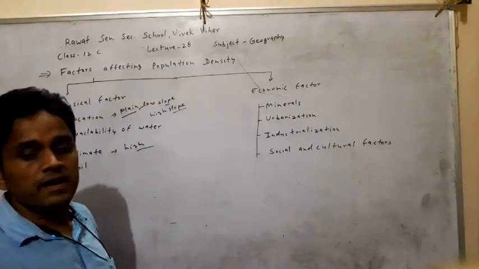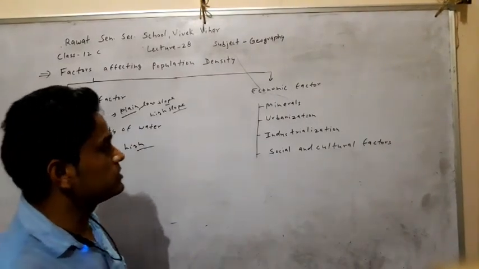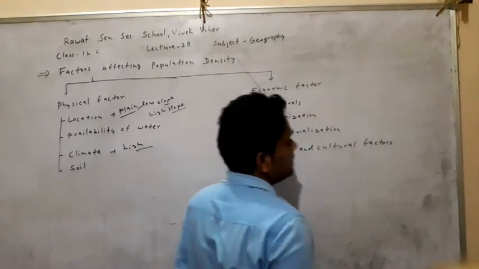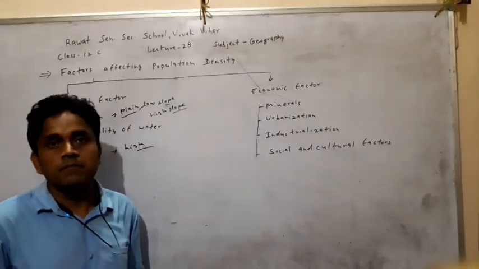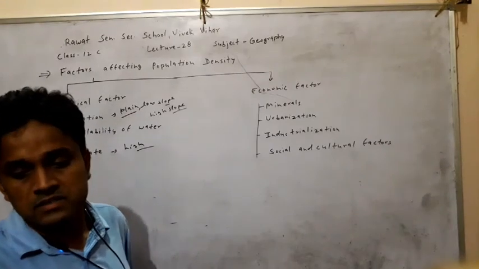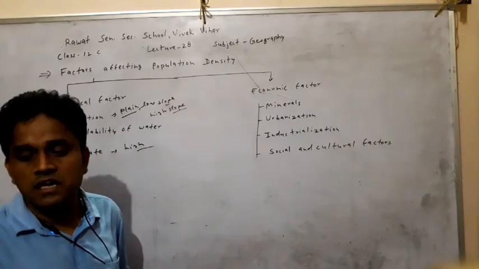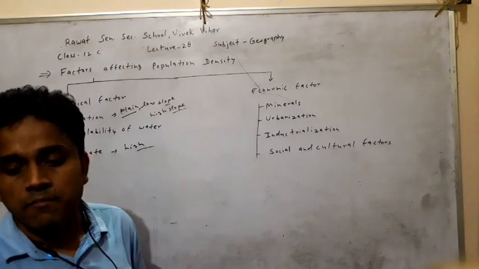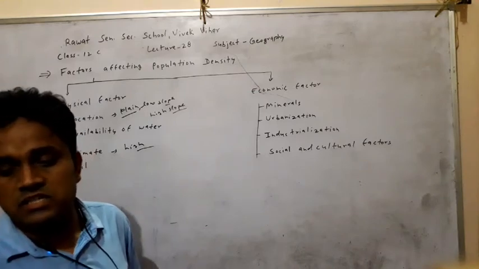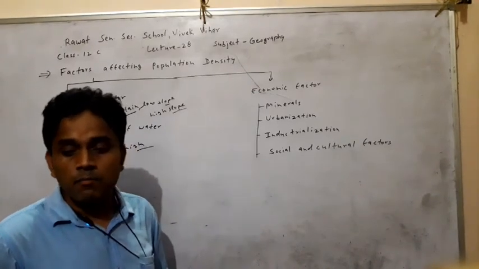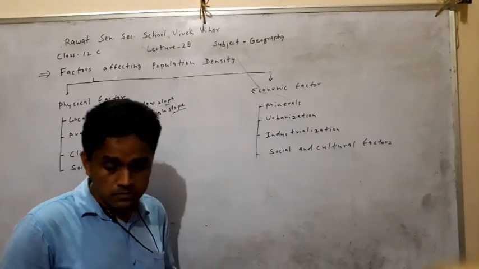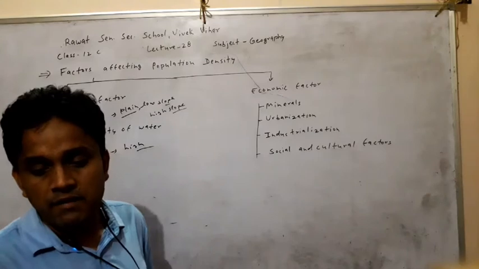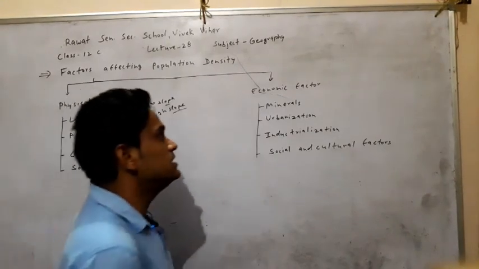First, minerals. Minerals also affect the population density. For employment, many people gather nearby the minerals or mines. Availability of minerals attracts industries, and mining and industrial activities create employment, and many workers reach these places to earn money, making the population dense in this region.